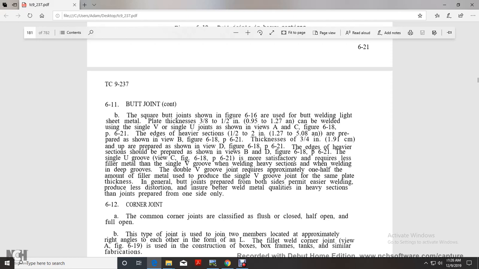The single U groove, shown in figure 618, page 621, and its side effects require less filler metal than a single V groove when welding heavy sections with a deep groove. The double V groove requires approximately 1/2 the amount of filler metal of the single V groove for the same plate thickness. In general, butt joints prepared on both sides permit easier welding, produce less distortion, and ensure better weldment metal qualities in heavier sections than joints prepared on one side only.